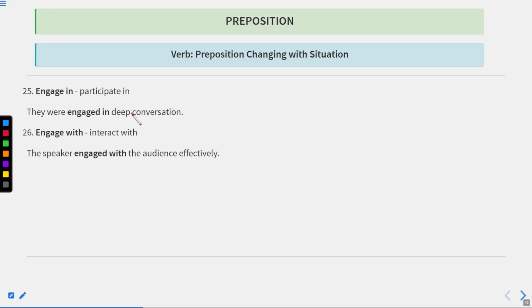Now let us move to the next one, that is engage in or engage with. With the verb engage, we can use either the preposition in or with. Engage in is used when we participate in something. They were engaged in deep conversation. And engage with means interact with someone. The speaker engaged with the audience effectively. It means he interacted with the audience freely, or effectively in a proper manner. And when we talk about engaged in, it means when someone is involved in some activity. For example, they were engaged in deep conversation. In deep conversation, it means they were in conversation with each other, or with one another.